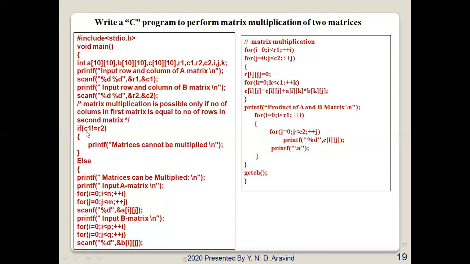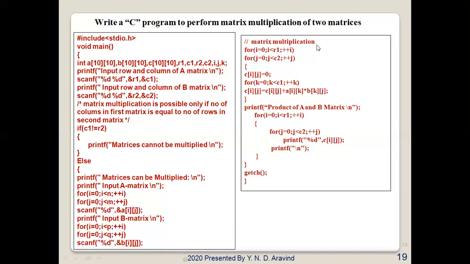That is, if the columns in the first matrix are not equal to the number of rows in the second, then we print a message saying that matrix multiplication is not possible. Else we do matrix multiplication. So I have taken the input of the first matrix, and I have taken the input of the second matrix.